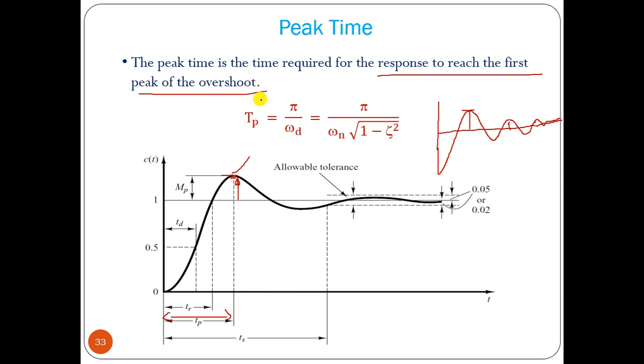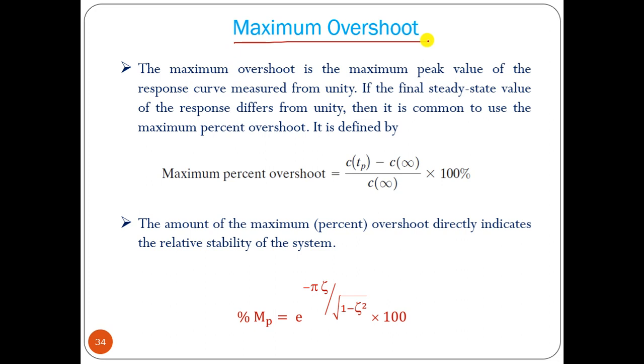Peak time you can find out using the formula pi by omega d, where omega d equals omega n into root of 1 minus zeta square. That is the peak time.